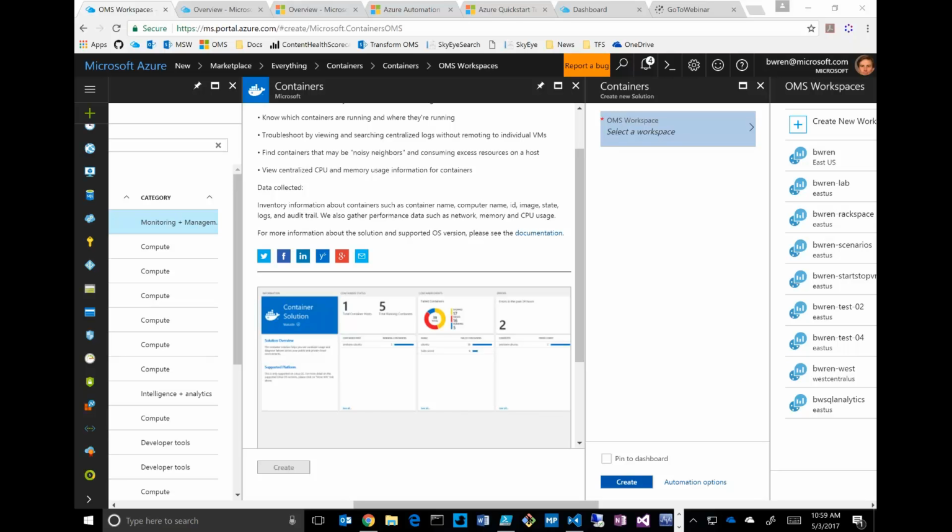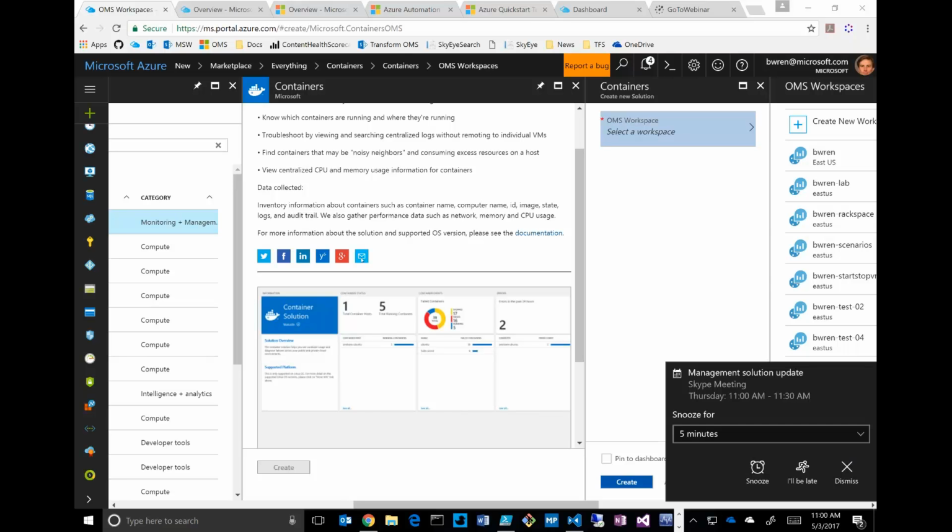Support for other cloud providers, OMS for AWS, for example, SCOM. Yeah, so nothing specific. We do need to get, I believe, if I'm not mistaken, I could be wrong, and I apologize if I'm wrong on this.